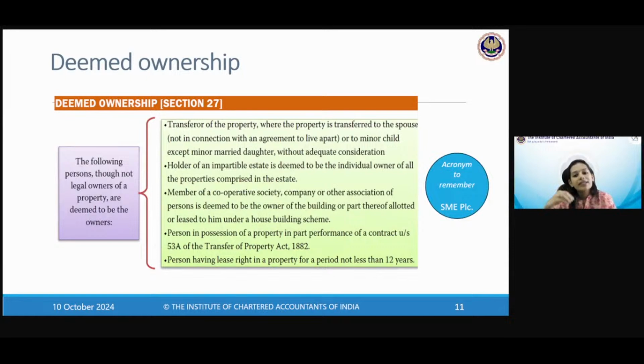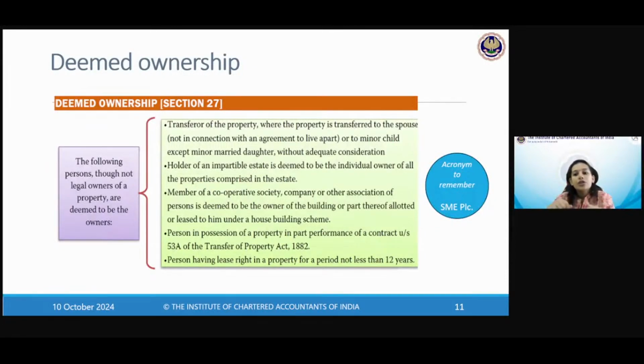And then if you have lease right in a property for not less than 12 years, at least 12 years, if you have someone's lease, then understand that you are the deemed owner. And here they state an exception: if you take a periodical lease, like 11 months lease, which is very popular, and you keep renewing it even up to 13 years, then it is not a problem, because at a time your lease period is less than 12 months, you break the lease, then you renew it. Okay, then it is okay. You can stretch it for more than 12 years also and it will not be considered to be deemed ownership.